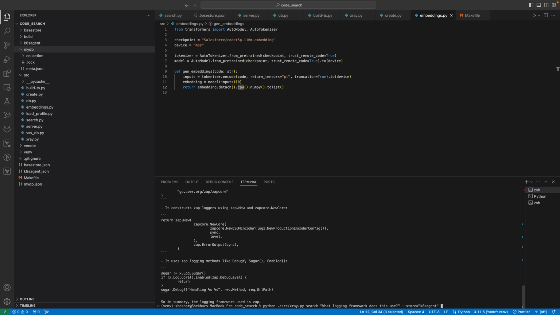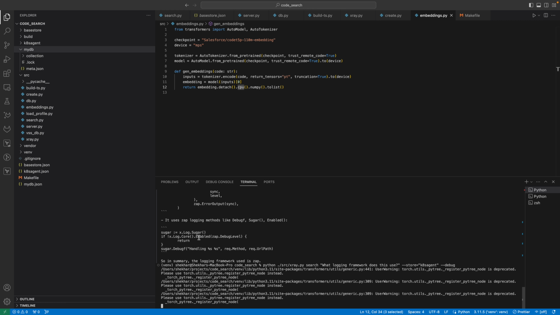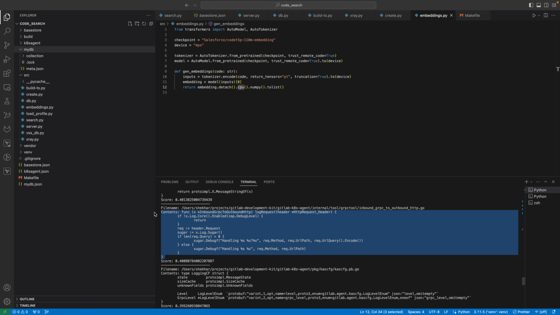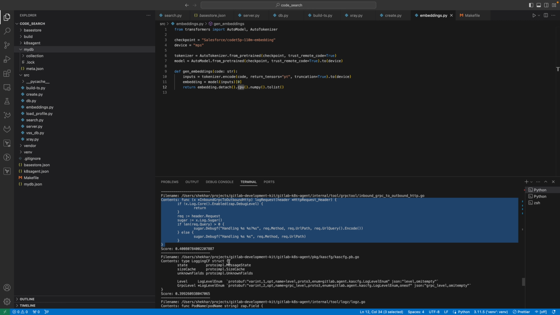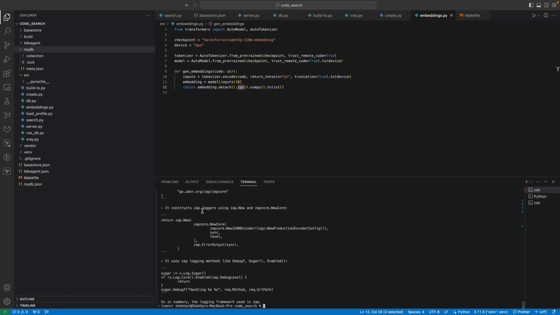If I put in the debug flag here, you can actually see what we're sending to the LLM, right? And you see it finds a number of examples of logging, because it's searching the embedding store with that question to retrieve the list of code snippets which are being used. The way I'm getting the code snippets, I'm using Tree-sitter to go through all the files in the repository, generate embeddings for every file, and then store them, right? And based on that, it then responds with the result.